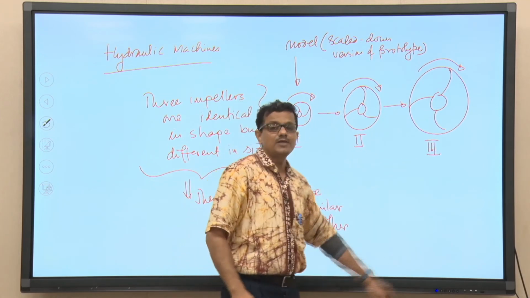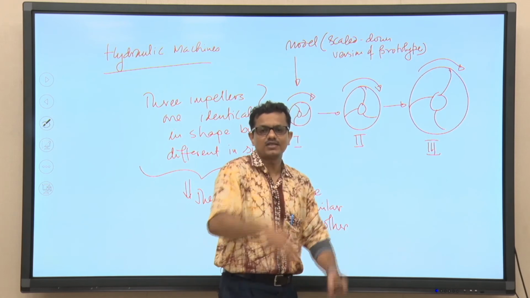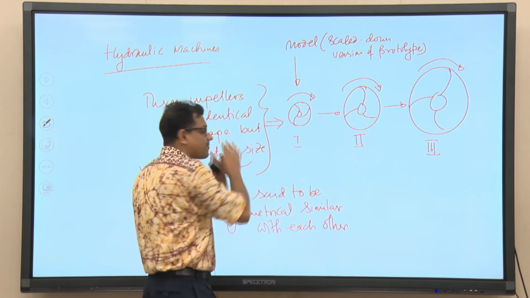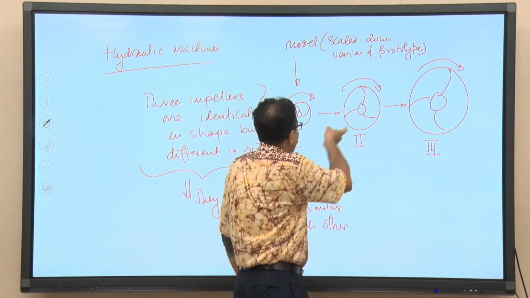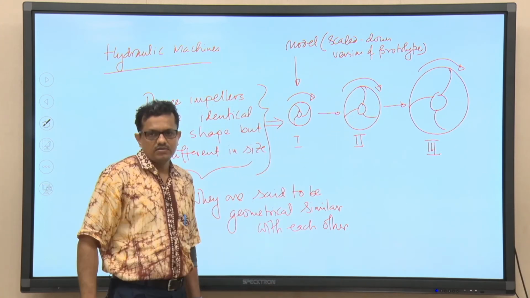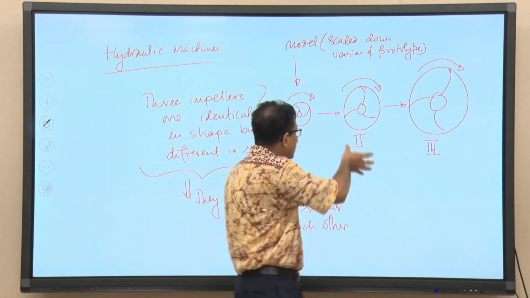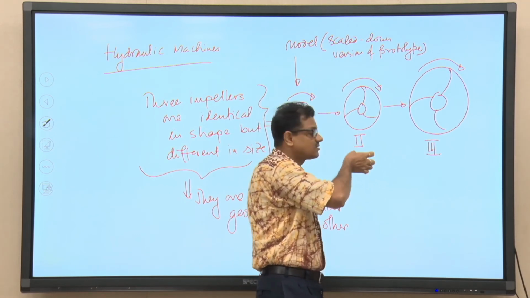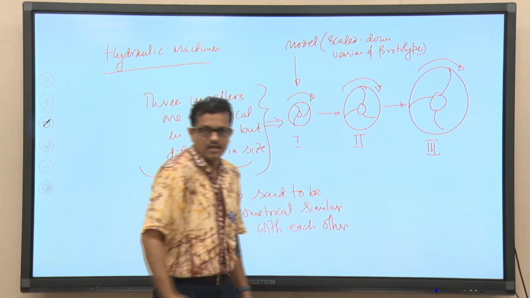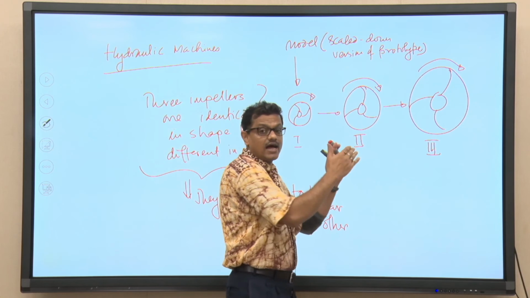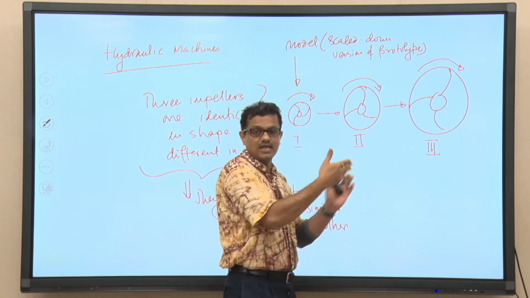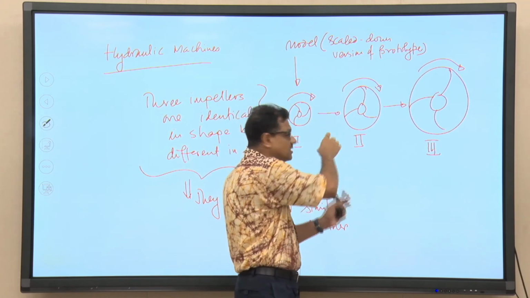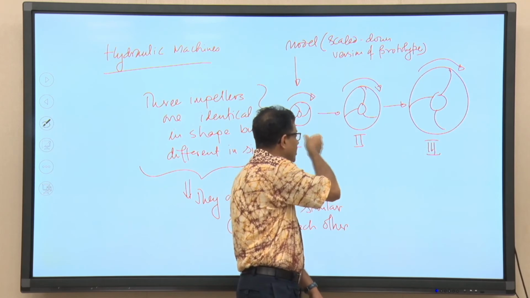So, these 2 and 3 are the prototype pumps, that is nothing but the scaled up version of the model. They are identical in shape, which is very important. All impellers are having circular geometry. It is not a case that impeller 1 and 2 are circular in shape, while impeller 3 is elliptical. So, all pumps are identical in shape, circular, but they are different in size, as the diameter is gradually increasing if we go from impeller 1 to impeller 3.